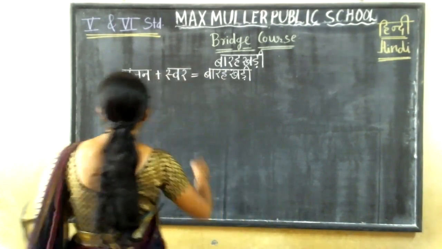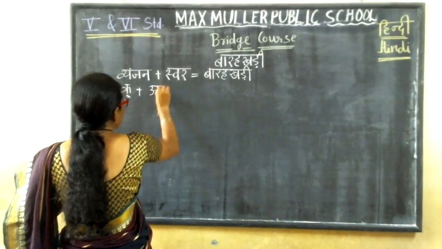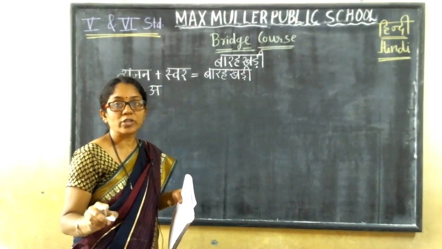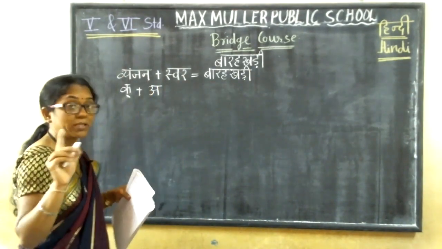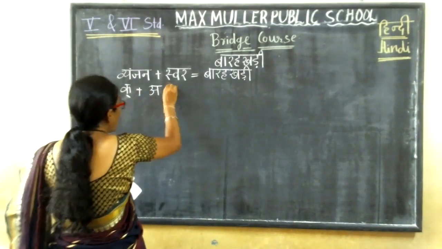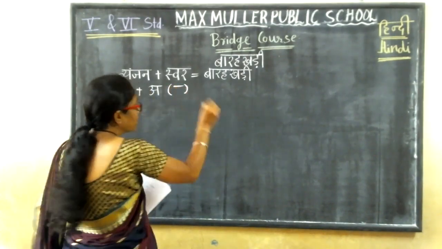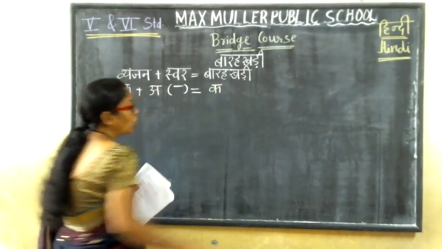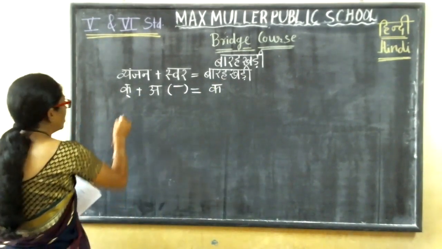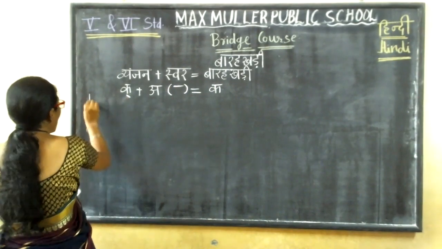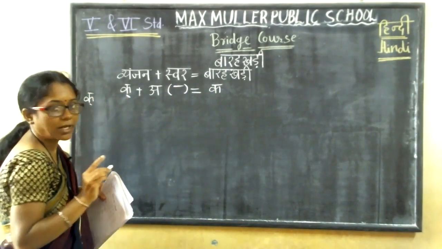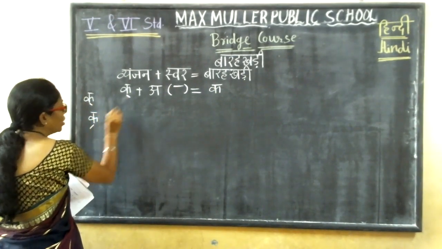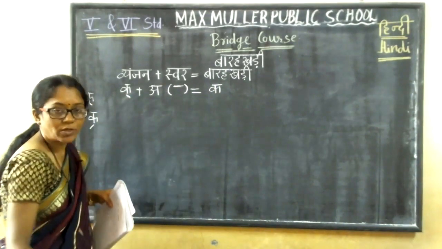So Ka half plus A. This is swar, this is vyanjan. Now I write the matra in brackets also. Swaro ki matra I taught in the last class. What is the matra for this swar? No matra for A, only the up line. So what will you get? Ka half plus A, Ka full. This is the half sign. This is Ka. The line has to be on this side only. If you write it like this, it is wrong. So see properly and write it properly, okay, children?